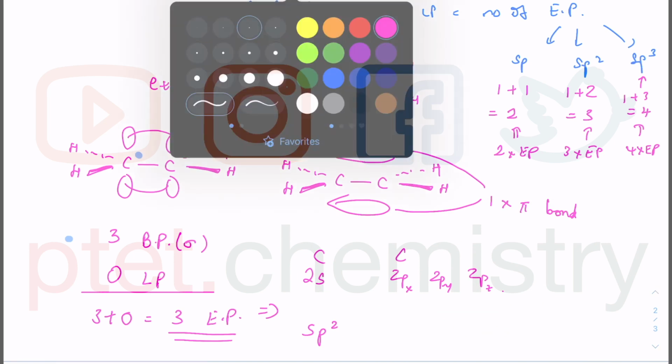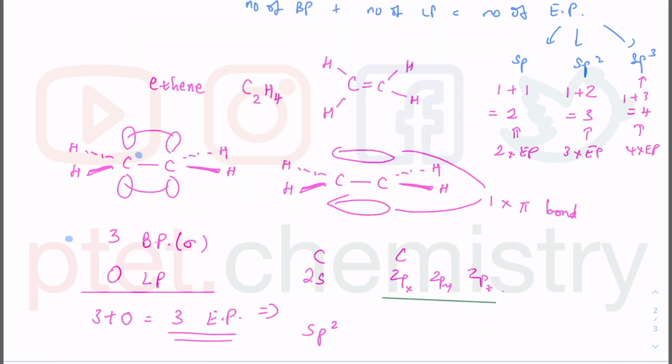You're going to mix 2 out of the 3, and then you're going to mix this one together, and you get sp2. So this is going to be trigonal planar, 120 degree, meaning to say you have a trigonal planar 120 degree about the alkene carbon there, and each of the carbon is carbon sp2, and there is trigonal planar 120 degree like that.